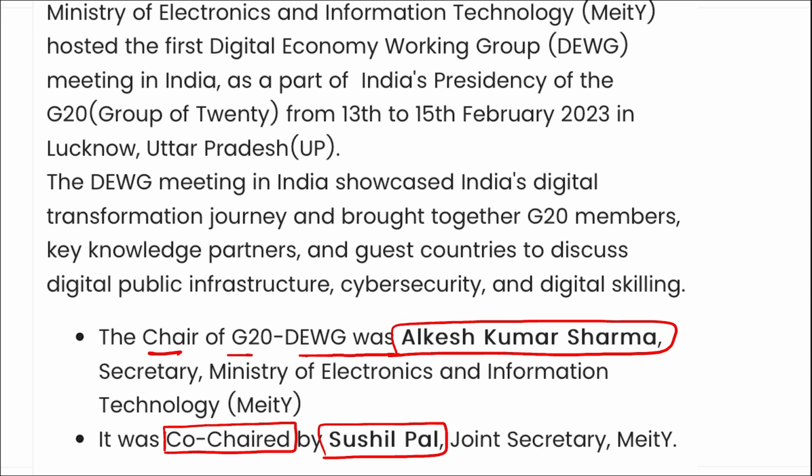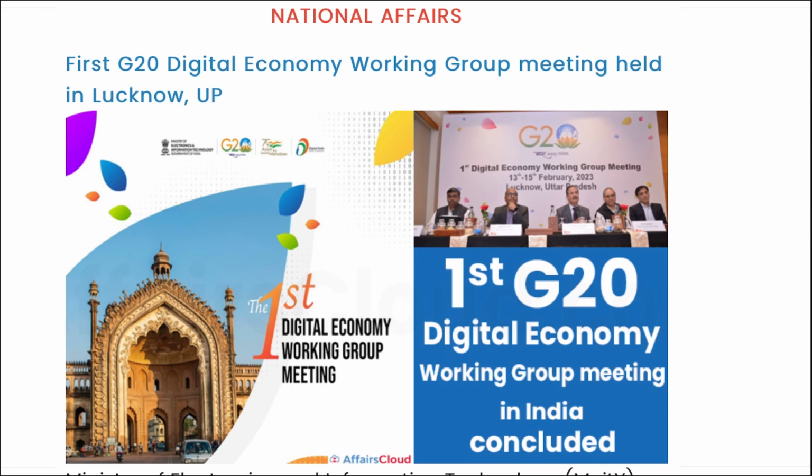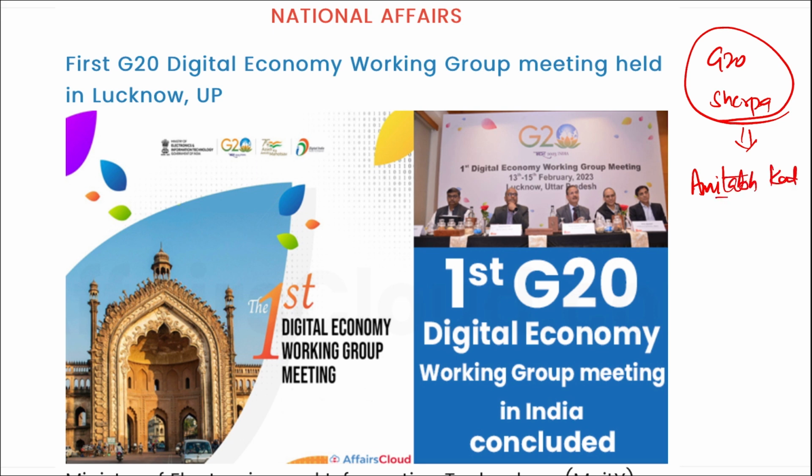During this 3-day meeting of the working group, the G20 members, guest countries and international organizations discussed 3 priority areas identified by India, such as digital public infrastructure, cyber security in the digital economy and digital skilling. Apart from Vasudhaiva Kutumbakam, the theme I mentioned, can you tell me what the other theme is? It is also known as One Earth, One Family, One Future. And who is the G20 Sherpa? This question can also be asked. It is Amitabh Kant, the G20 Sherpa.